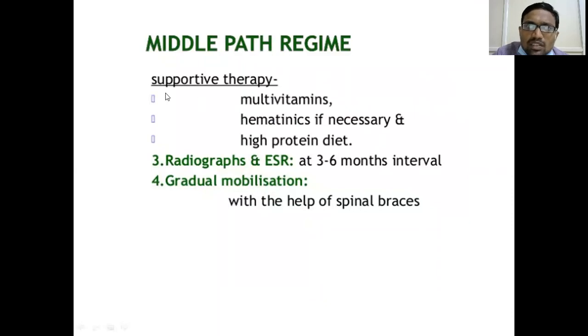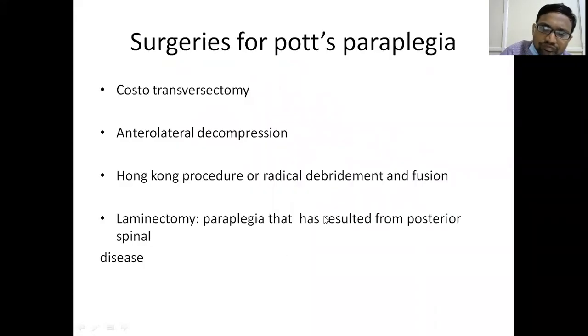In the middle path regimen, rest and ATT, followed by hematinics and multivitamin tablets, a high protein diet, and radiographs and ESR every 3 to 6 months. After 3 months of complete bed rest, once the pain comes down, we will gradually mobilize him with the help of spinal braces.